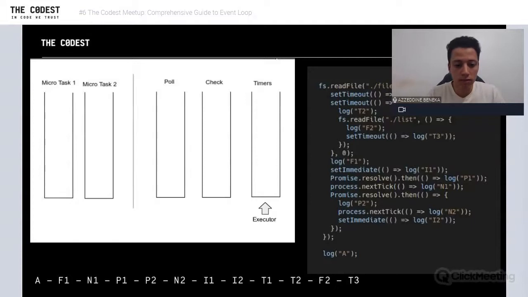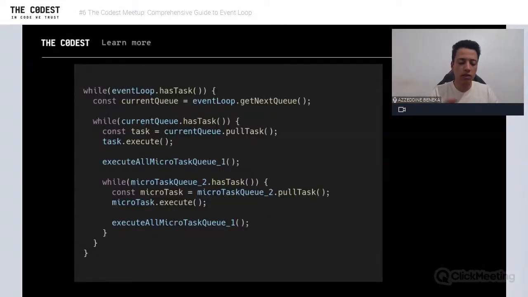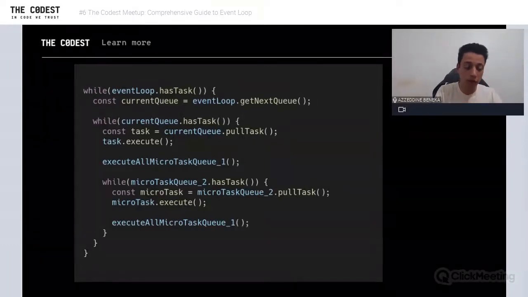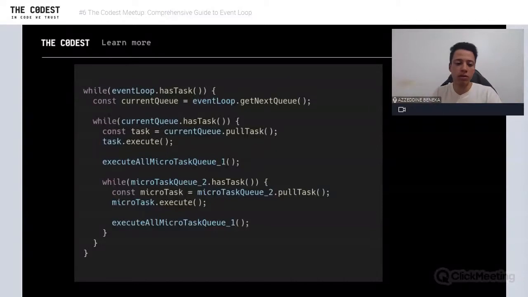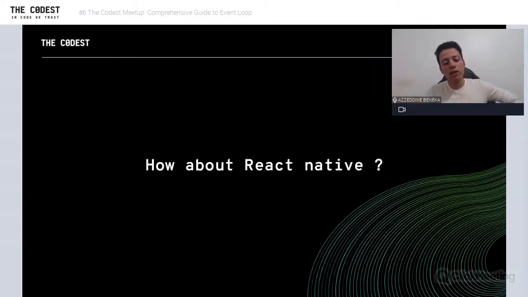So here's the result, and we can resume what we said, and how the event loop behaves in this script, in this program. The event loop is going to start executing, checking if there is a task in the event loop, get a queue, the first queue, the second queue, and start checking if there is any task in the current queue. Pull that task, execute. When we finish that, check microtask 1. The second, after finishing that, execute all tasks in microtask 2, right? Good. How about React Native?